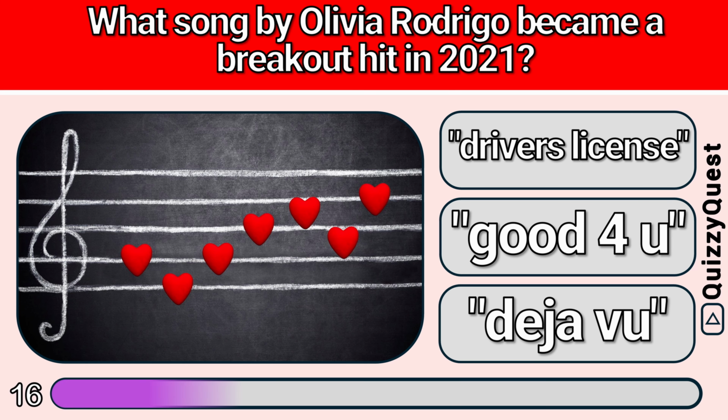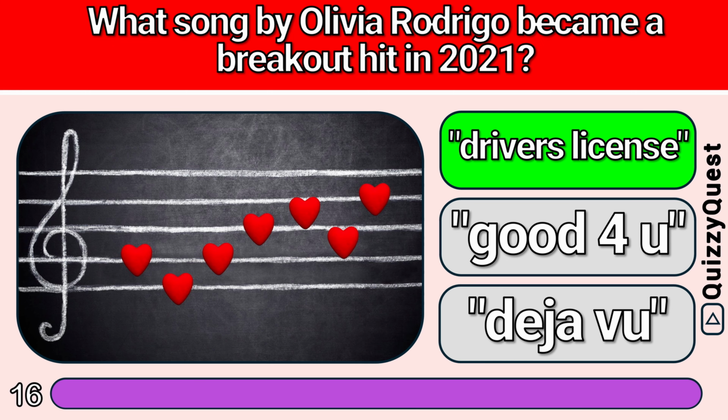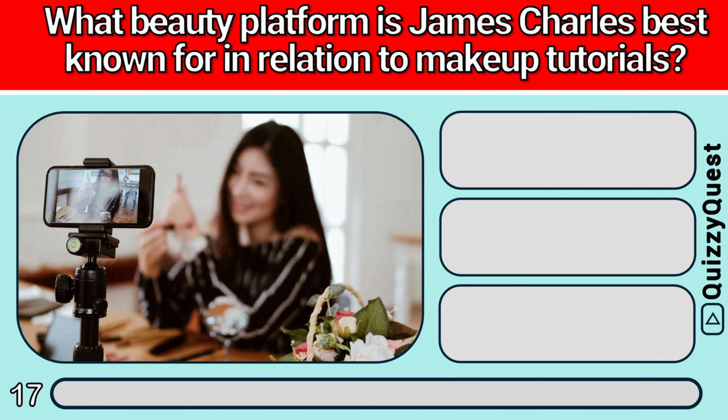Is it A. Driver's License, B. Good For You, or C. Deja Vu? It is A. Driver's License. What beauty platform is James Charles best known for in relation to makeup tutorials?